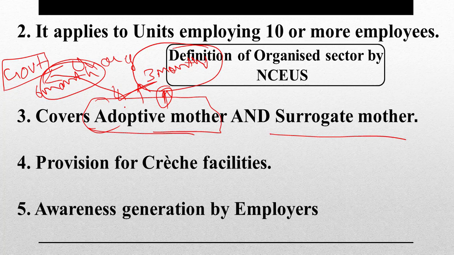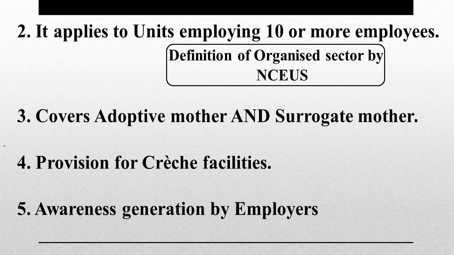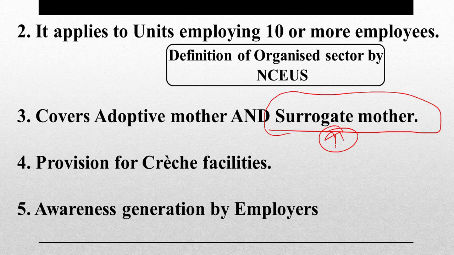Adoptive mother can avail of this leave of 6 months maternity leave, and that too will be paid by her organization, Infosys, TCS, whatever the organization is. Now coming to surrogate mother, most of you must have seen that this surrogacy bill has come in the last 6 months or so. A surrogate mother is a mother who conceives the baby for some other couple. So that mother too has been covered. There is no condition, direct 6 months leave is there for this mother. No 3 months norm, nothing like that. No qualifier, 6 months leave directly.